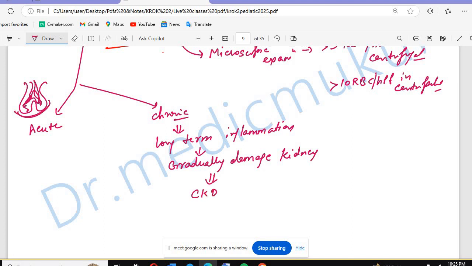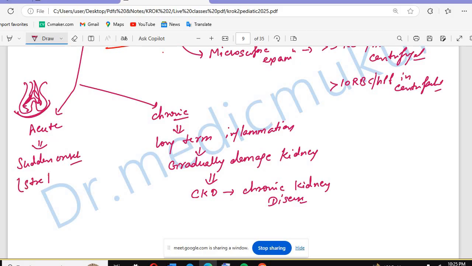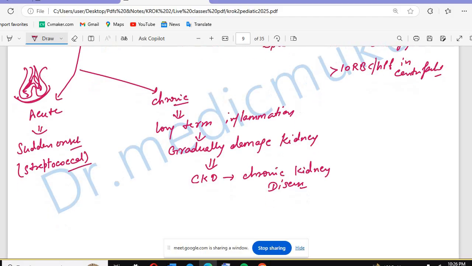There will be CKD, meaning chronic kidney disease will be there. Okay. And in the acute condition, there is the sudden onset of kidney inflammation, and that is basically due to streptococcal infection.